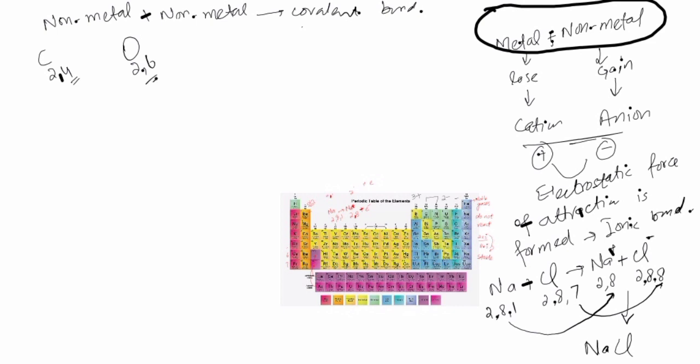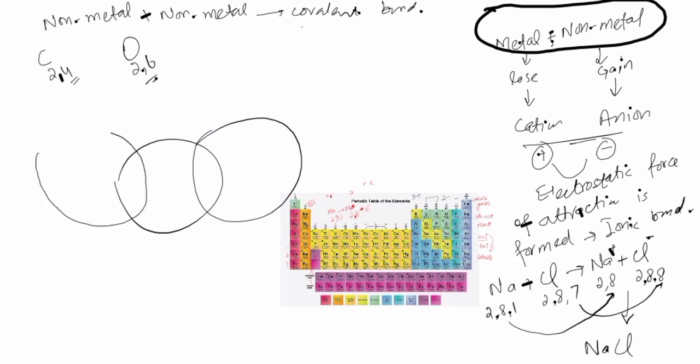What will happen? This carbon has only 4 electrons in the outermost shell. It will share all of these 4 to become 8. The same is for oxygen. Oxygen has 6 electrons, 2 are taking part in bonding. Dot of this carbon and cross of this oxygen, and so on.